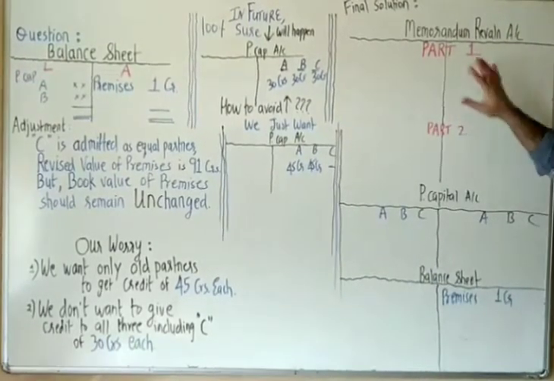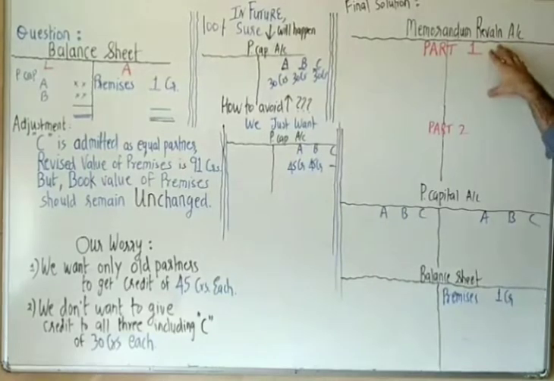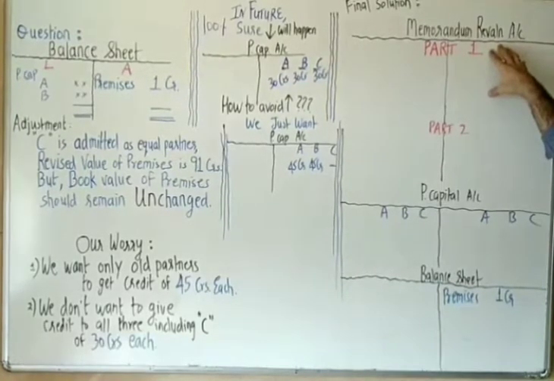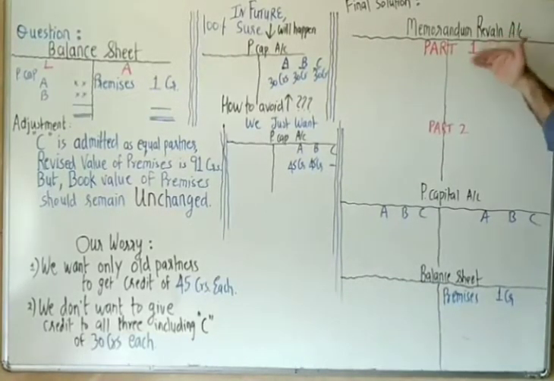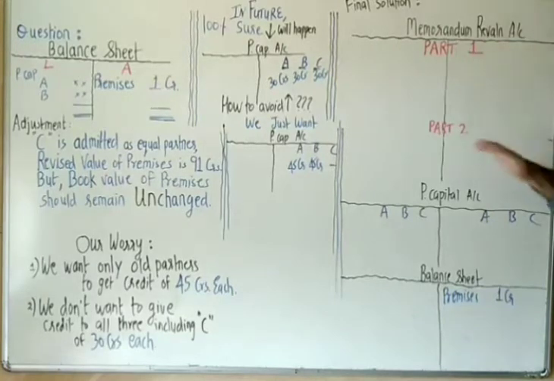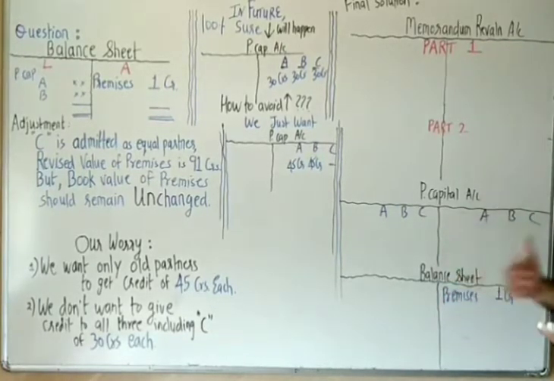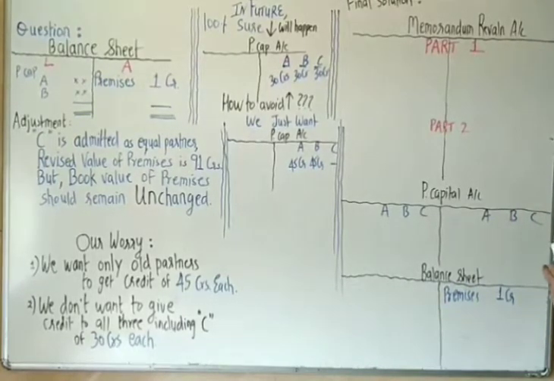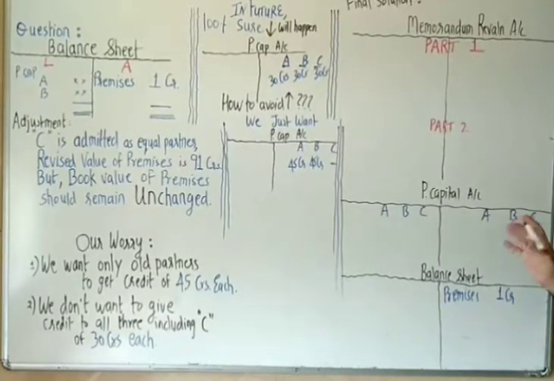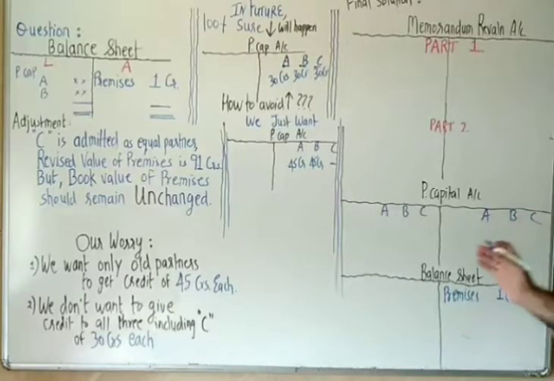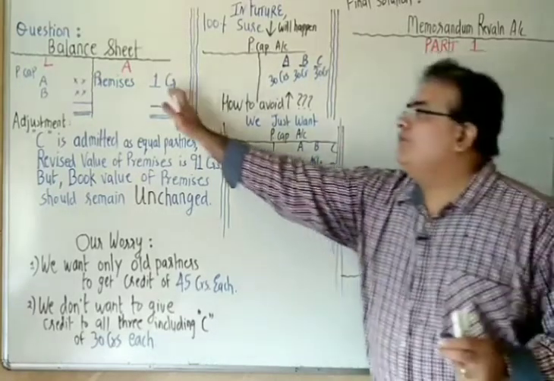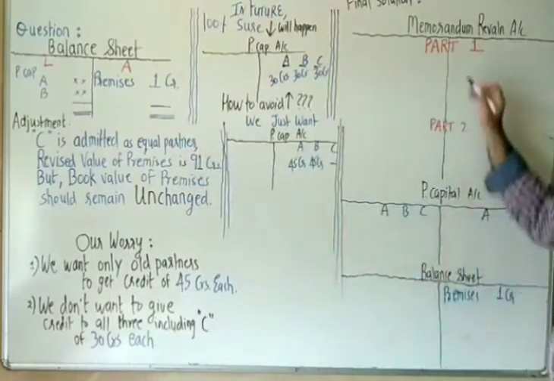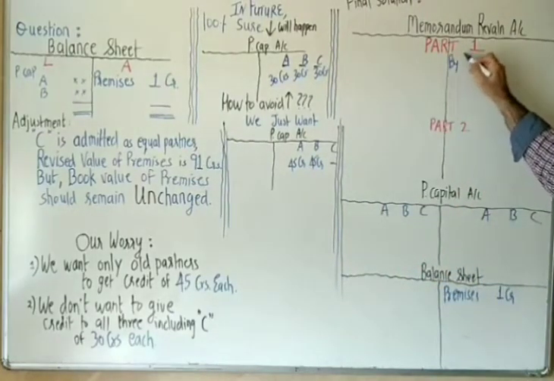So see, final solution. What we will do is, we will prepare something called memorandum revaluation account, which will be prepared in two parts. Just observe. At the end you will understand what I am trying to say. The first part we have to prepare in the usual manner. Usual manner, meaning premises from 1 has become 91. So there is increase in the value of premises.